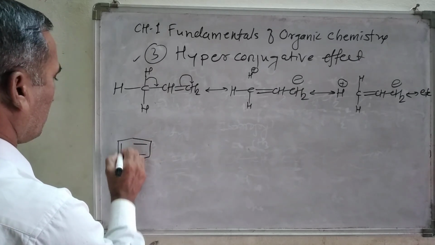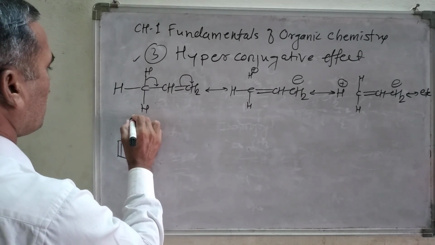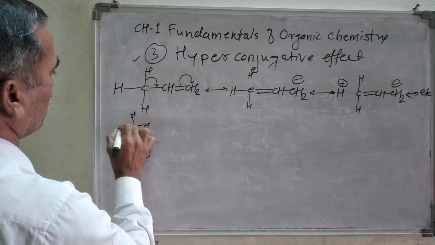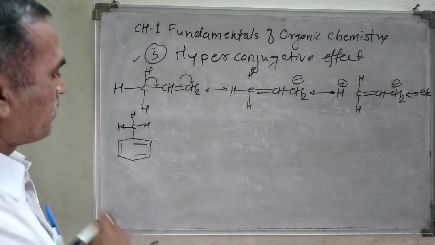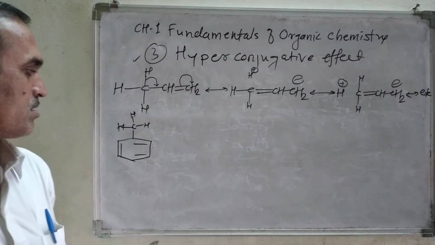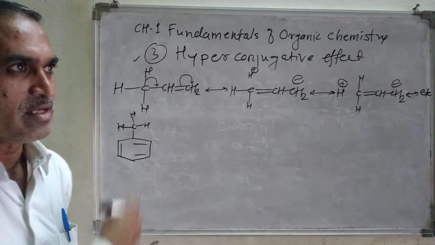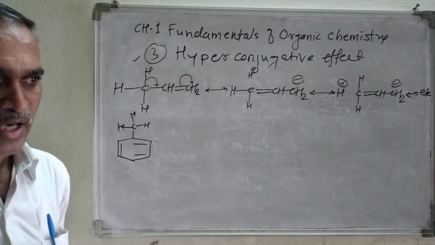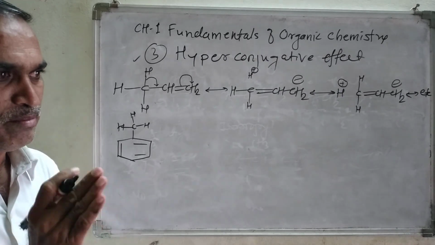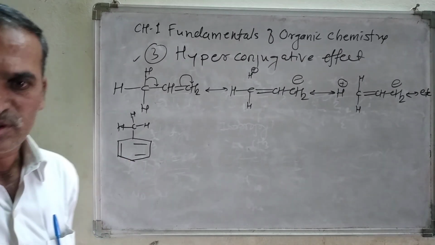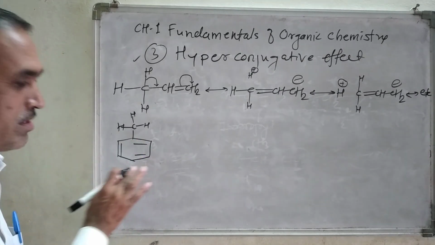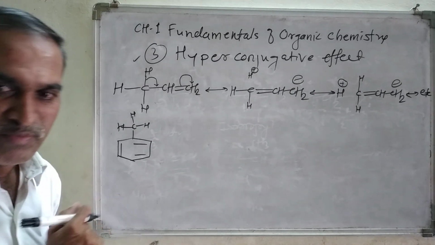You know that this one is C, then H, H and H. I am purposely writing this type of structure. As we know, it is a hydrocarbon. A hydrocarbon, as we know, is made of carbon and hydrogen. And do you know the name of this compound?